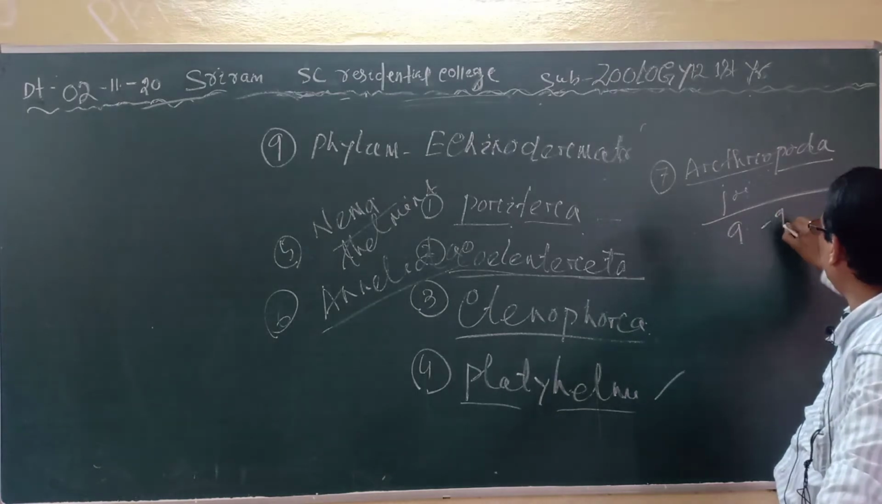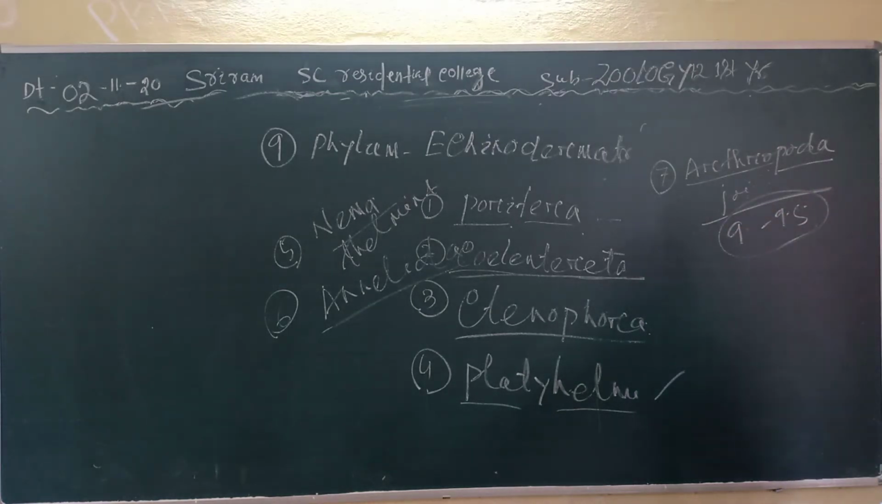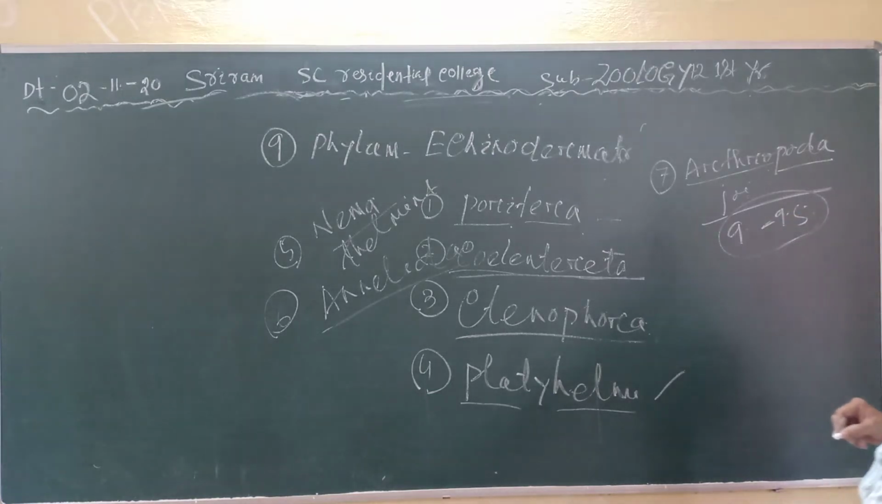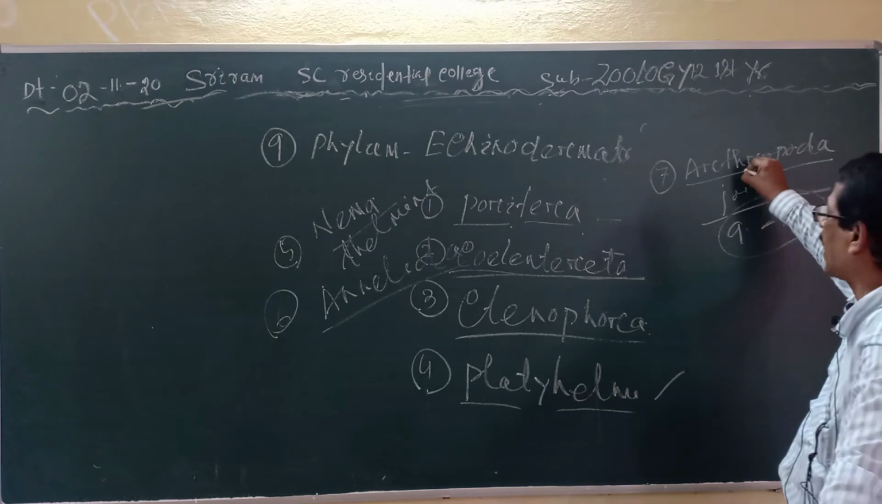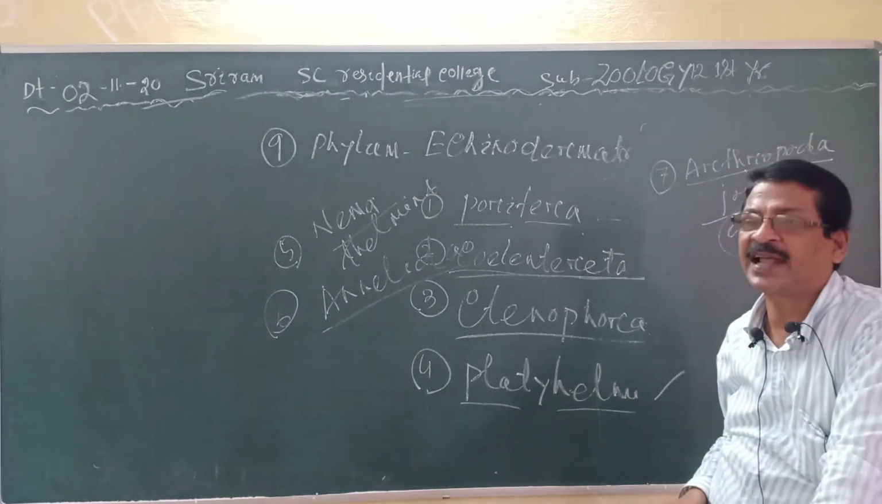It includes about 9 to 9.5 lakh different species within the Arthropoda, and the body is covered by a chitinous exoskeleton.